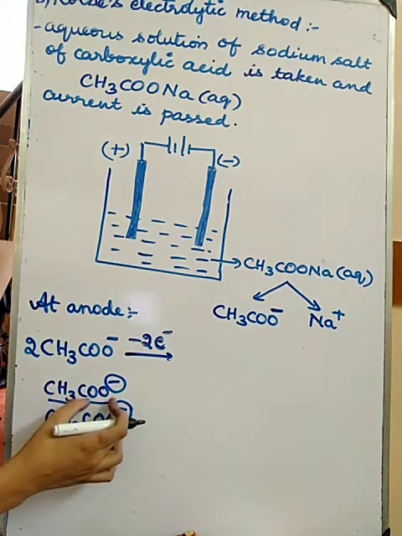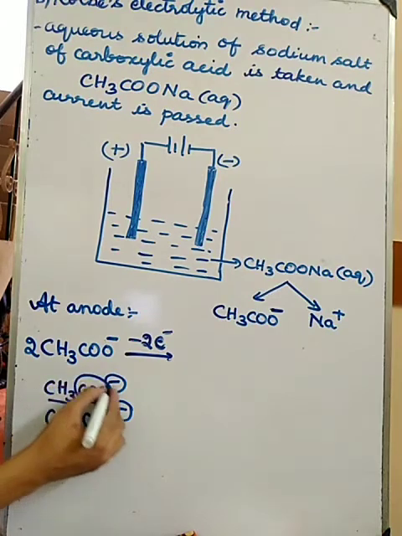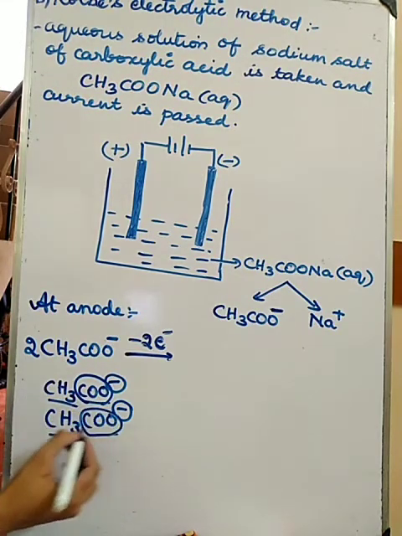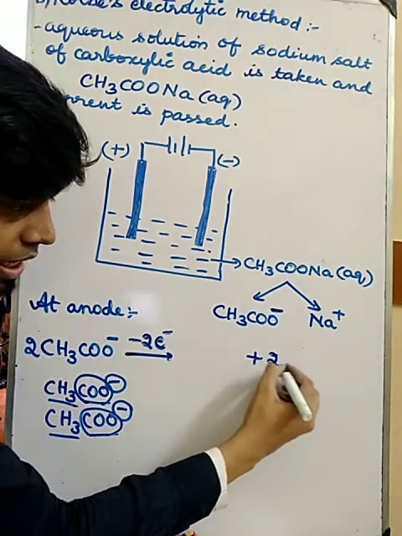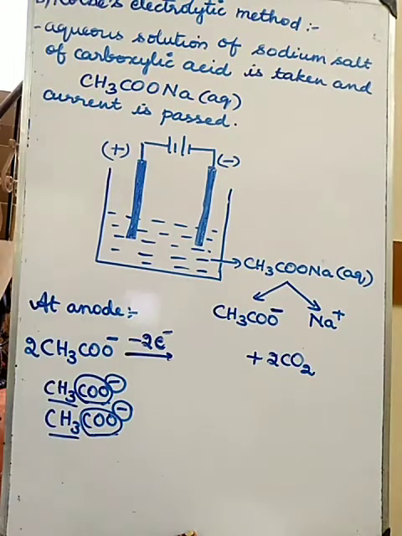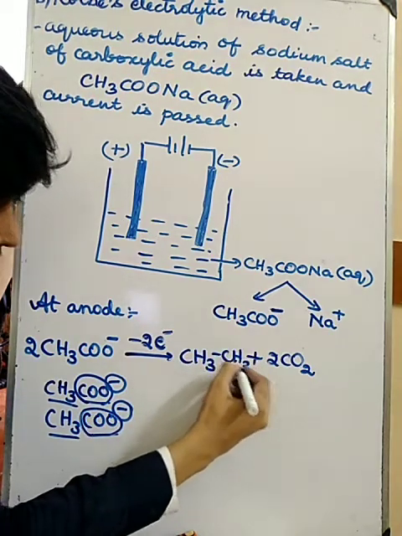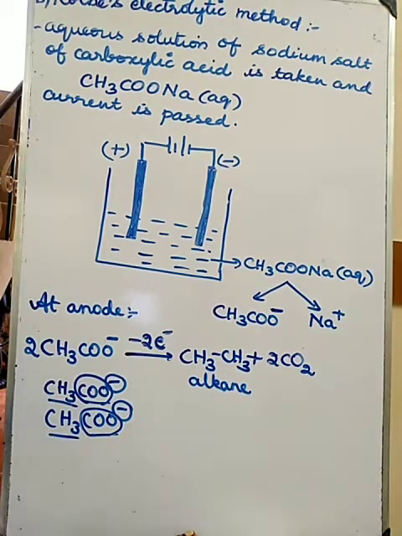COO means CO2, carbon dioxide, and here another CO2. So I am getting 2 carbon dioxide, and the remaining CH3 will bond with CH3 to form CH3-CH3. We have got the alkane.